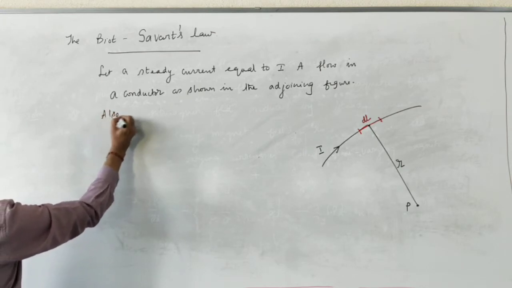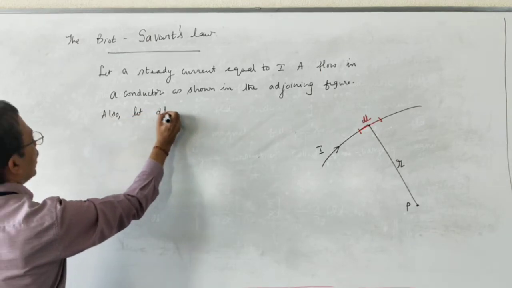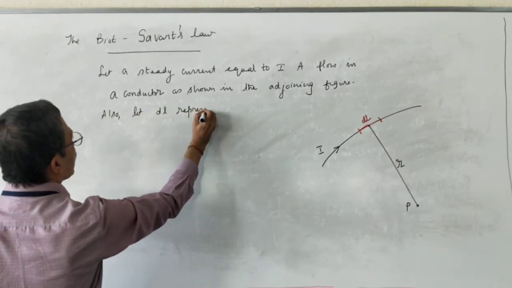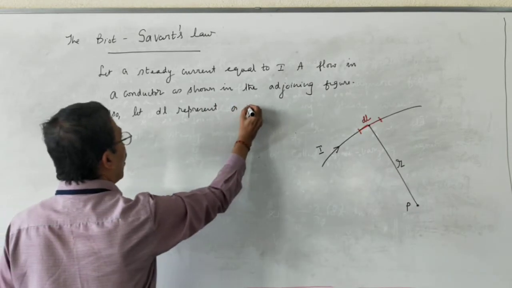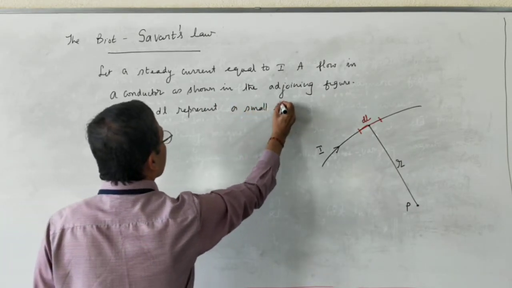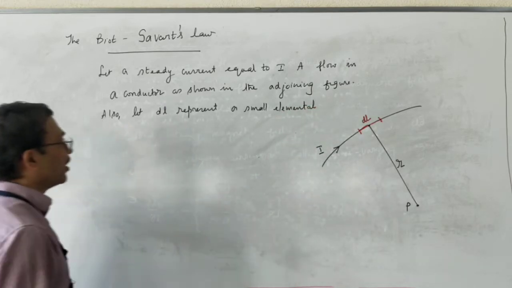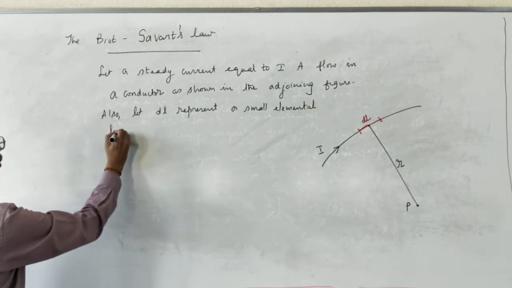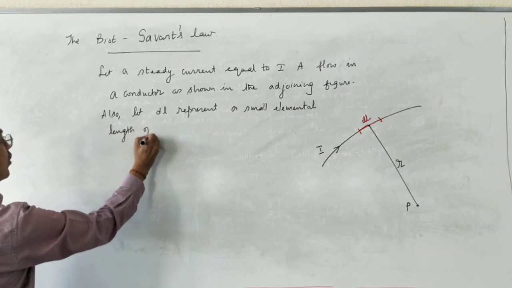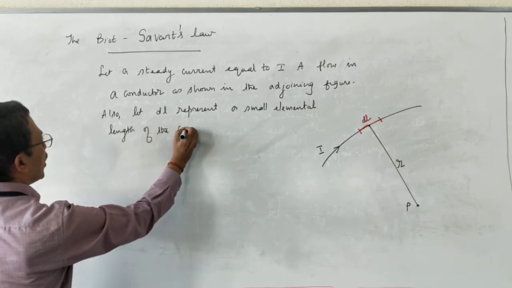Also, let dl represent a small elemental length of the conductor.